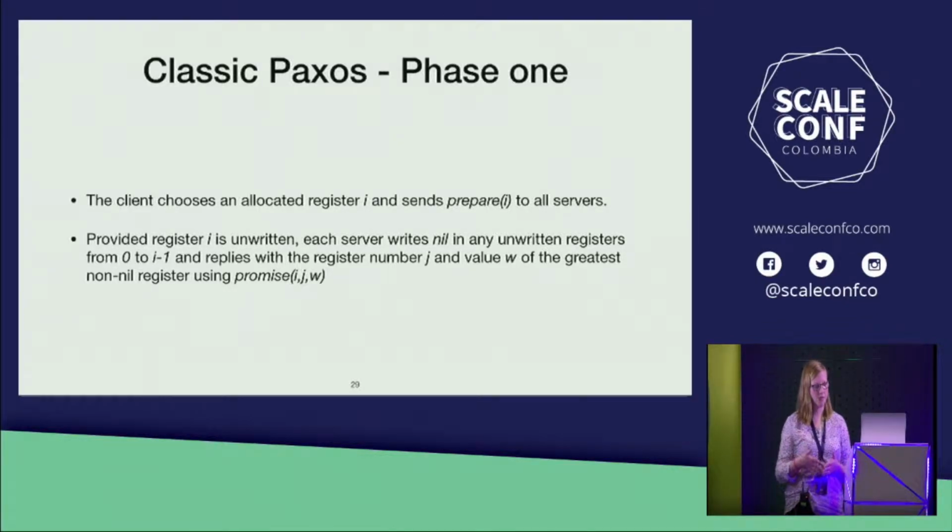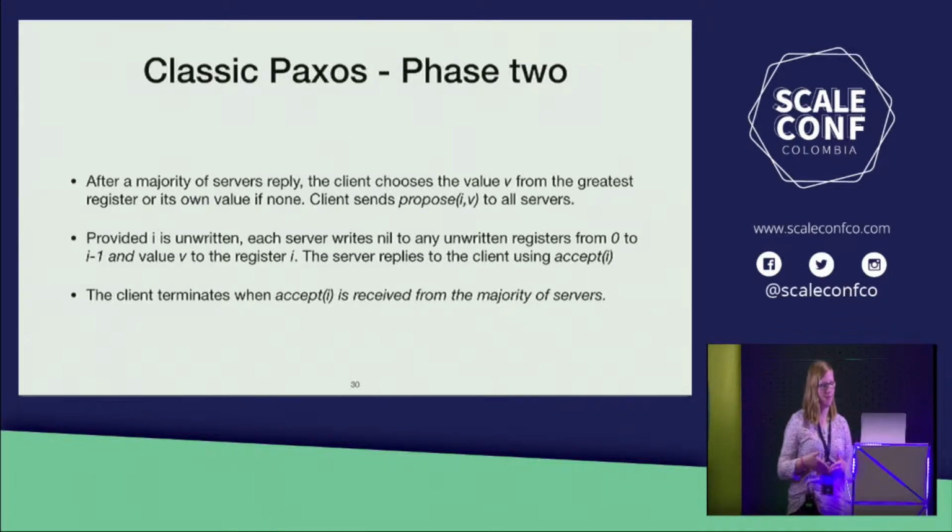When the servers receive the message from the client, they write nil to any unwritten previous registers. This writing of nil is really important because it basically freezes the system. It basically freezes the state of that quorum and stops it from changing in the future. And the server also responds with the greatest value in their registers. In the second phase of the algorithm, once the majority of servers has responded, a client chooses the greatest value that it received in the first phase and goes on to write that into the registers.